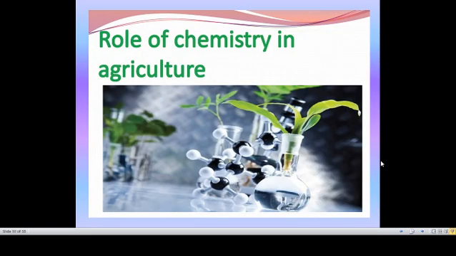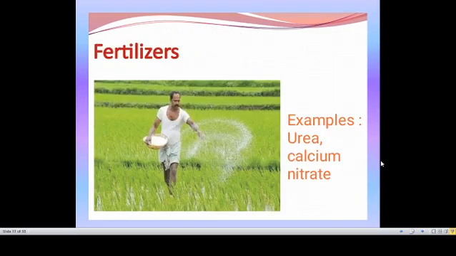Next one, role of chemistry in agriculture. Agriculture means field work. A lot of grains or cereals are growing in the field, so we have to protect them from insects by using some fertilizers like urea, calcium nitrate, potassium nitrate.